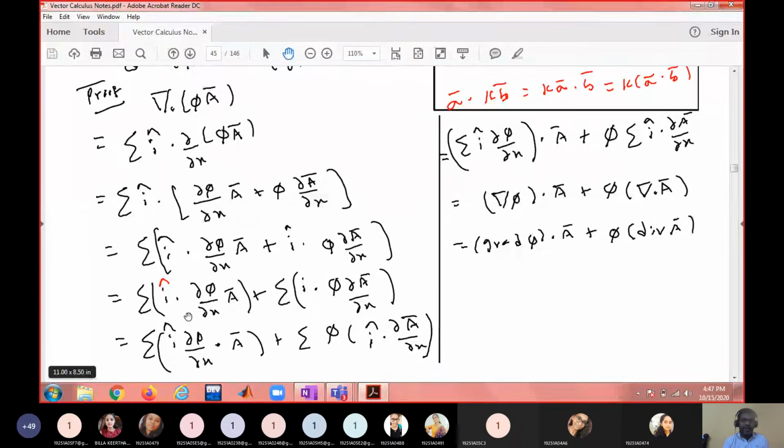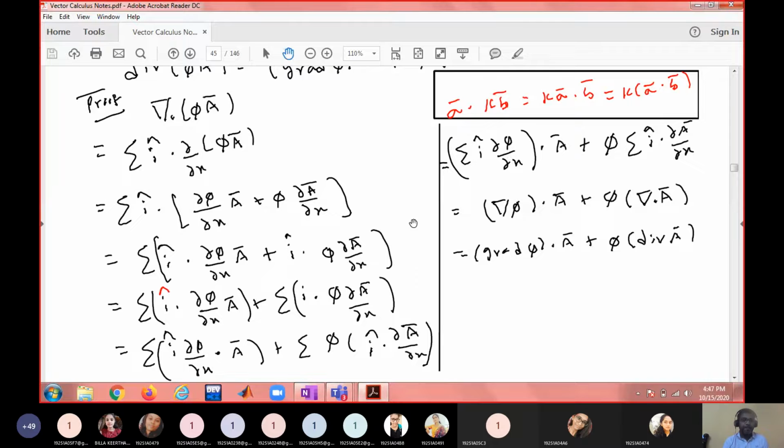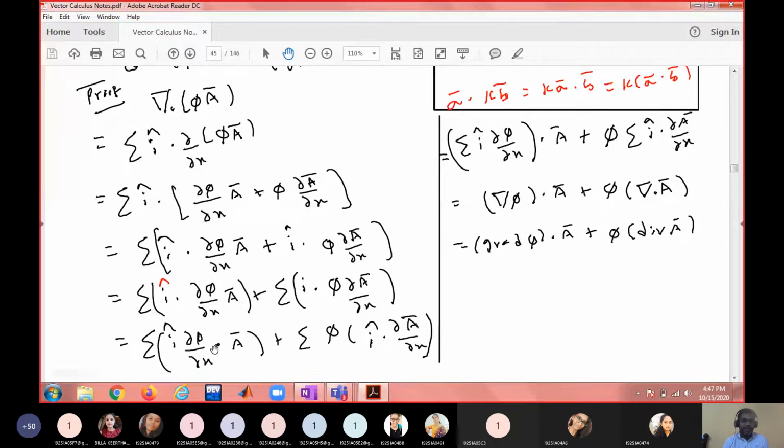So I took phi outside because of this property, and the sigma is running over i and x, therefore I can take phi outside the sigma also. Using the distributive law, sigma i dot dou phi by dou x is del phi dot a bar, plus phi taken outside, sigma i bar dot dou a bar by dou x is del dot a bar. So that is grad phi dot a bar plus phi into del dot a bar.